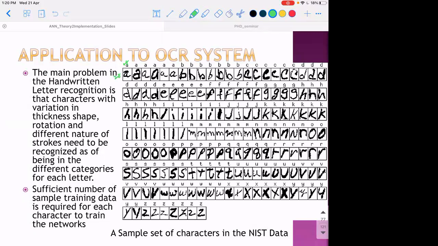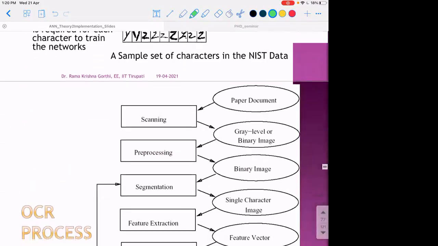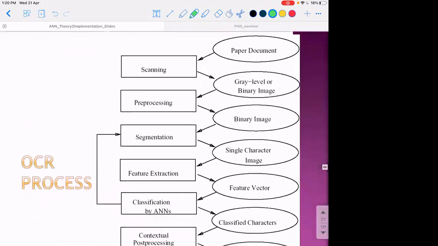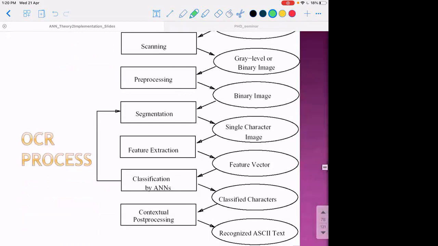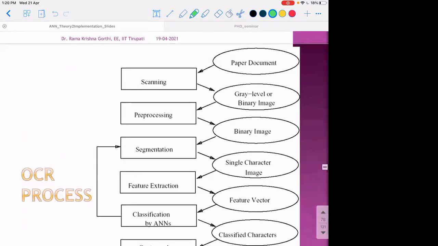We would like to develop a handwritten character recognition system. The process involves scanning, then pre-processing and segmentation, segmenting each of the characters, and subsequently feature extraction and then classification.